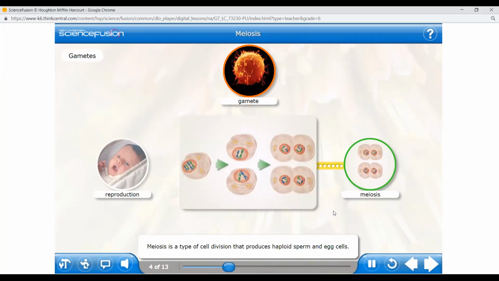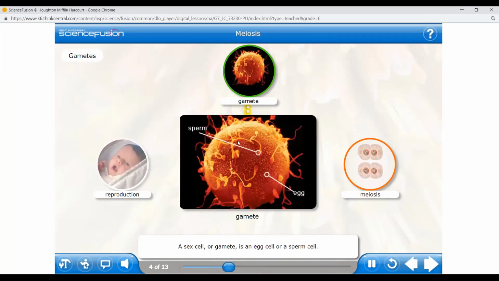Meiosis is a type of cell division that produces haploid sperm and egg cells. A sex cell, or gamete, is an egg cell or a sperm cell. Each sex cell contains half the number of chromosomes found in the rest of the body's cells. When a cell has half the number of chromosomes, it's called a haploid cell. In humans, sex cells are found only in the reproductive organs. Females produce egg cells, and males produce sperm cells.